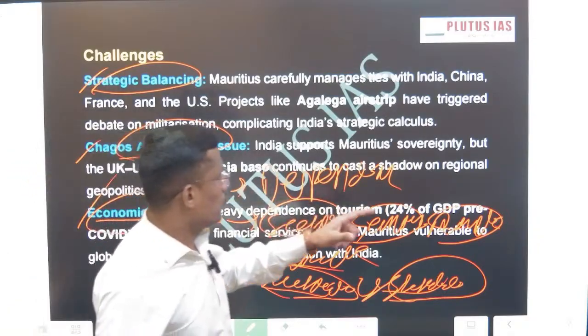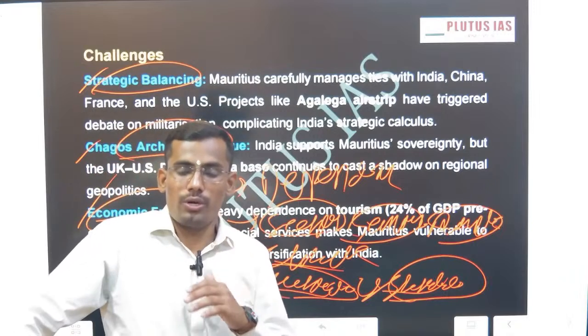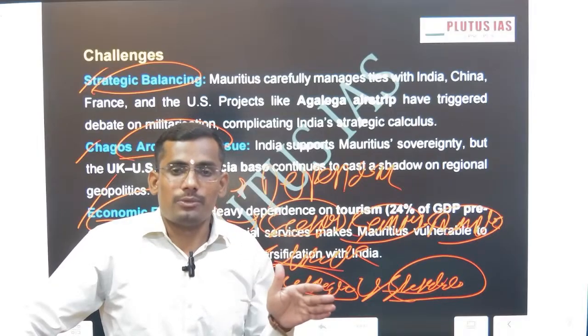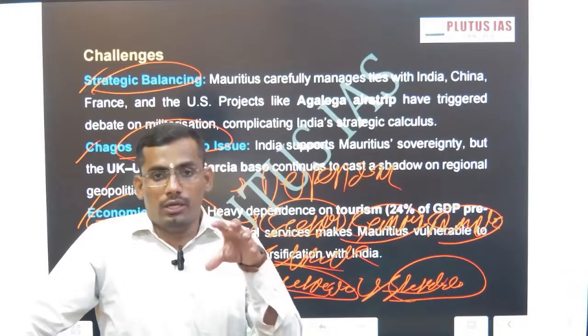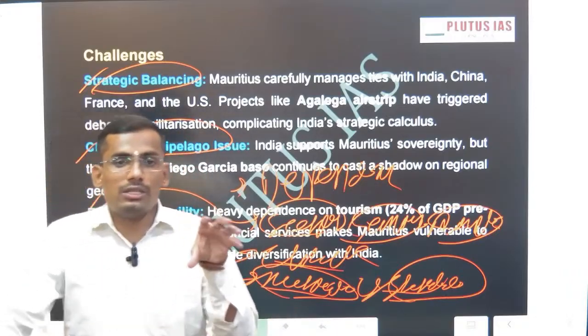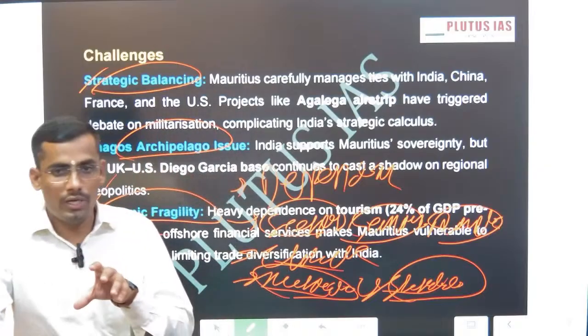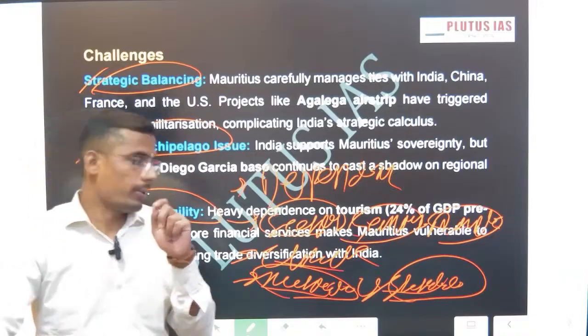And one more issue: even though India has recognized the sovereignty of Mauritius over the Chagos Archipelago, India did not recognize the sovereignty of Mauritius over Diego Garcia Island. So this is one bone of contention which hampers India-Mauritius bilateral ties.